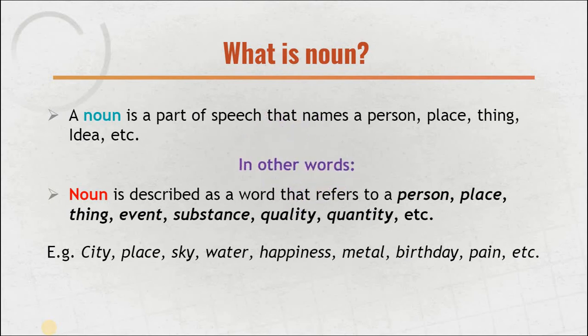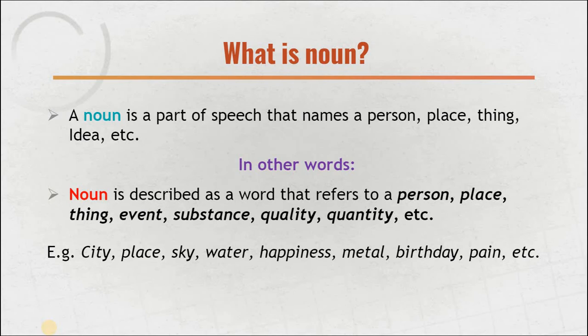In other words, you can simply define noun as a word that refers to a person, place, thing, event, substance, quality, quantity, etc. It's not only talking about the things, the people, the places, but it's talking about the quality too. It's talking about happiness, love, hate, enmity, the quality, the substances which cannot be touched, seen, observed, and the things which can be perceived by our senses. So noun is a very broad area.